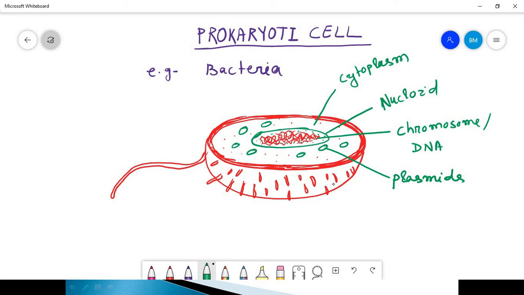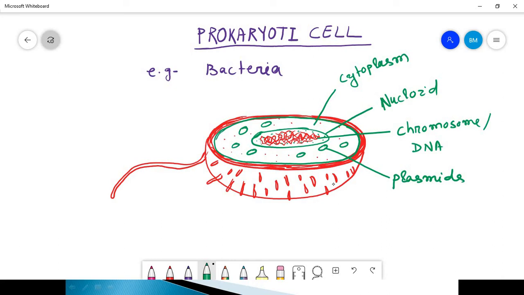And another thing, I am differentiating it. Beneath the capsule, there is another layer. It is a three-layer envelope. I am drawing it in green for prominent vision.